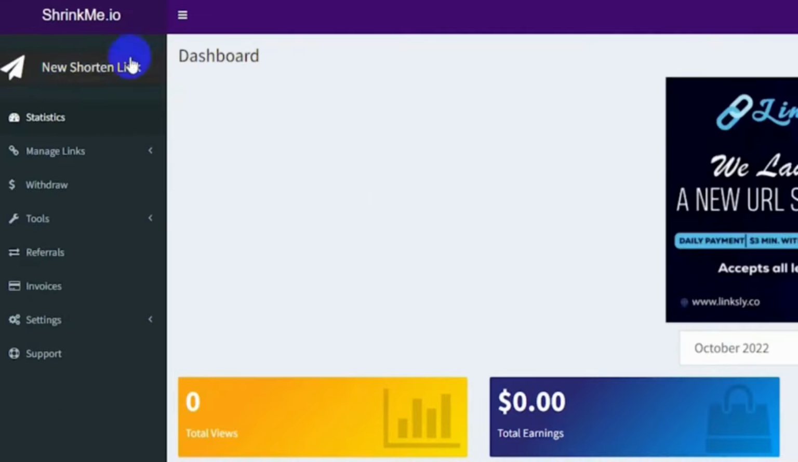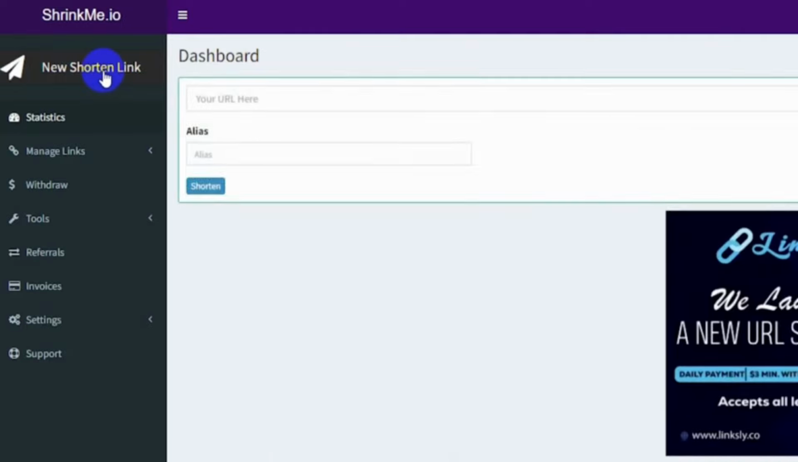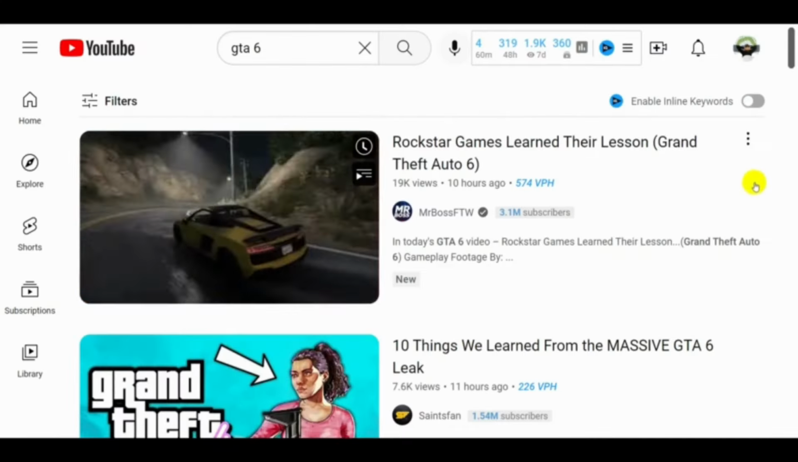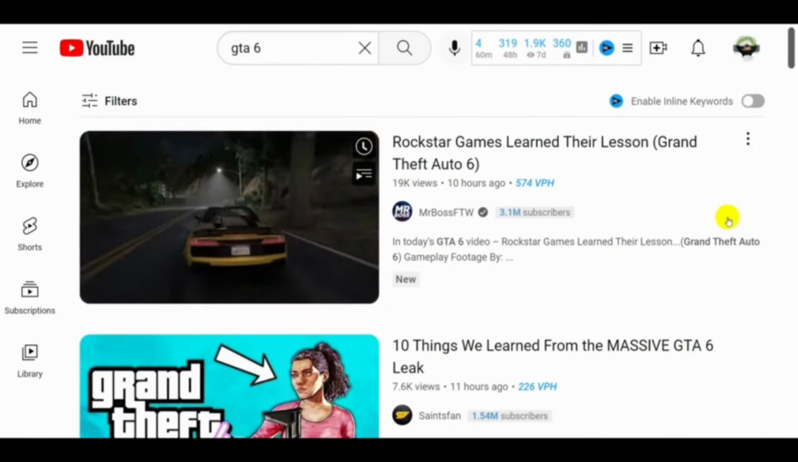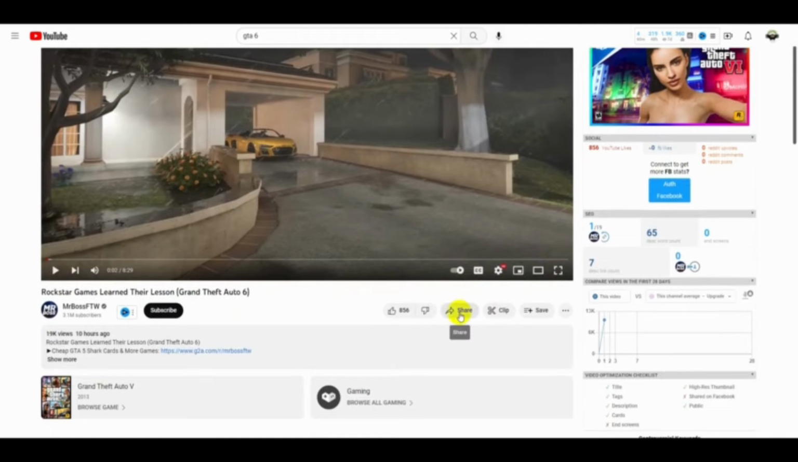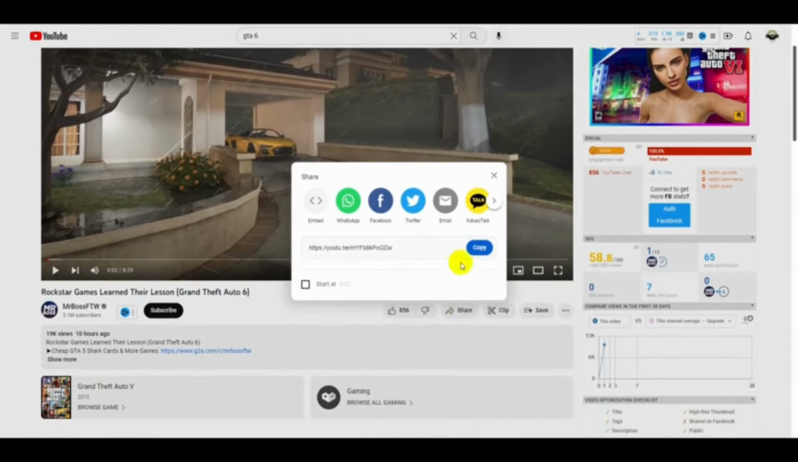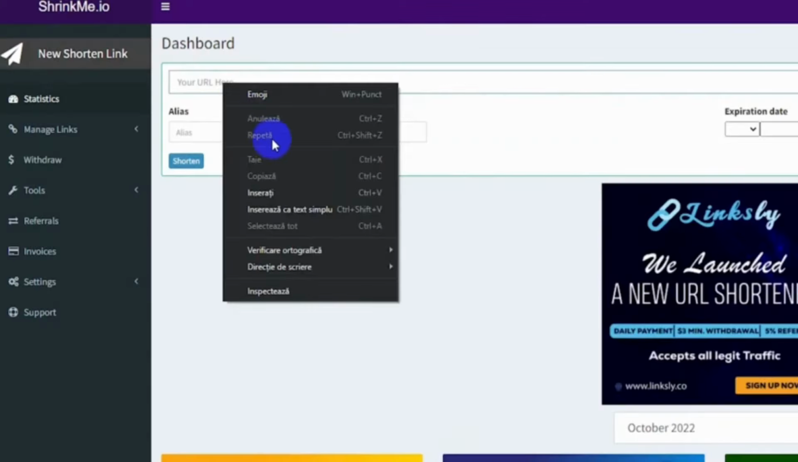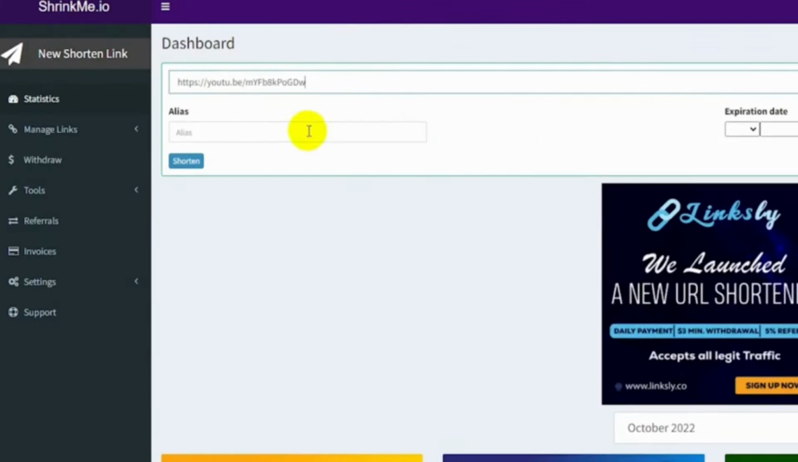What do we have to do here? We need to create a new shortened link. We return to YouTube, open a video, copy the link and return to our page. We place the link here. Now all that remains is to press the shorten button.